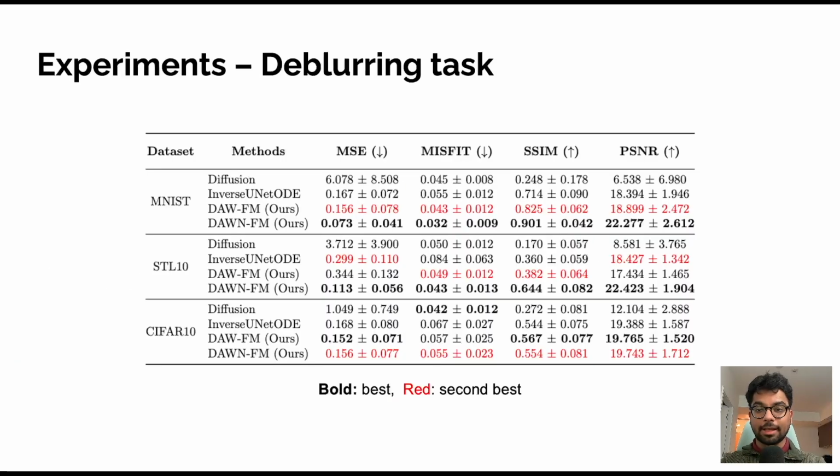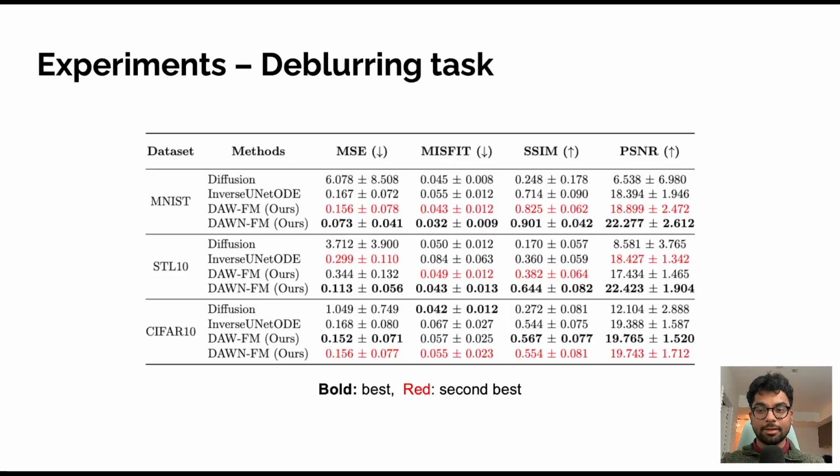Now let us discuss our experiments for the deblurring task. The quantitative results for the deblurring task across MNIST, STL10 and CIFAR10 datasets are presented in the table here. We compare DON-FM against diffusion-based priors and inverse UNet ODE. We also compare to our DAW-FM variant, which incorporates only the data but no noise embedding in the velocity estimator network. Performance is evaluated using metrics such as the mean squared error and data misfit, where lower is better, and SSIM and PSNR, where higher is better.